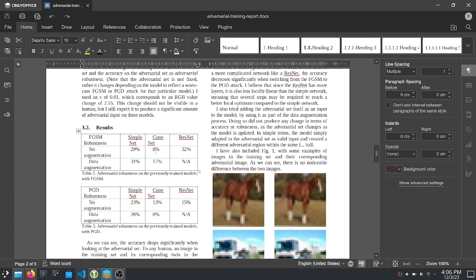And the fully convolutional network, which I actually expected to be better since it had fewer linear layers and I thought it would be less prone to overfitting, did even worse than these two. And as we can see, when we go from FGSM to PGD, the accuracy actually decreases slightly on ResNet, and interestingly, it increases on ConvNet, which I wasn't able to explain.